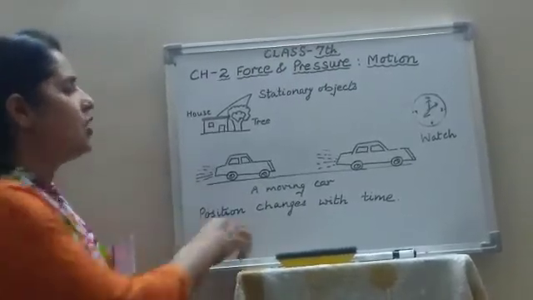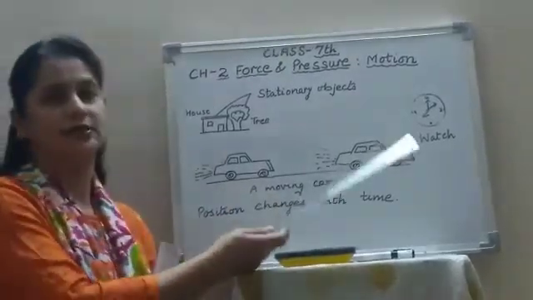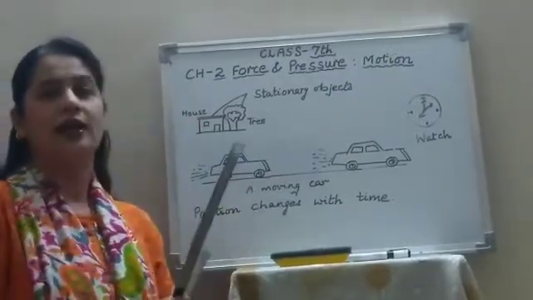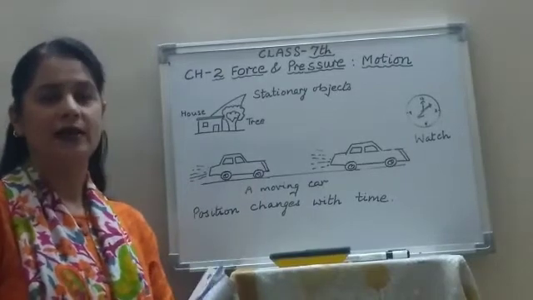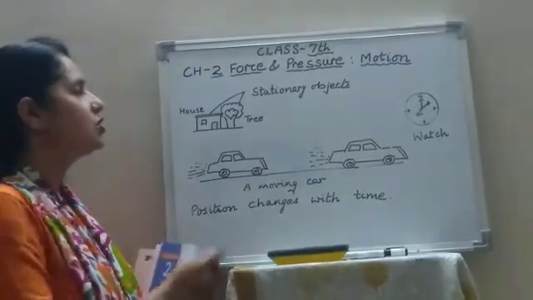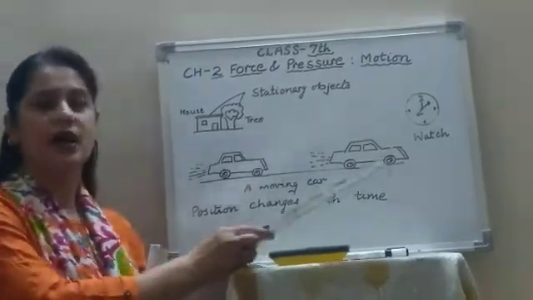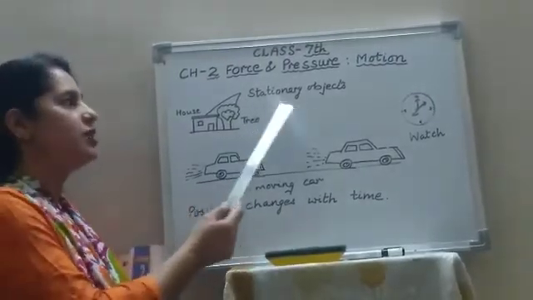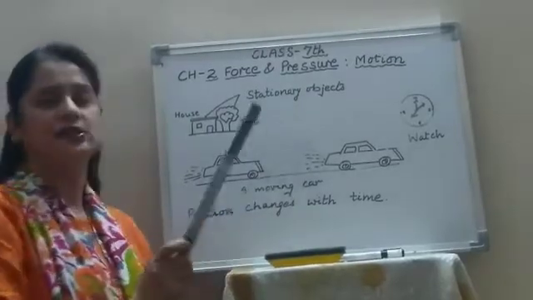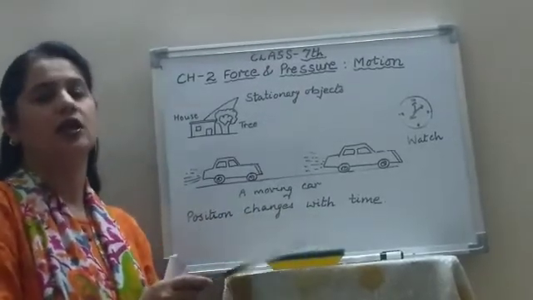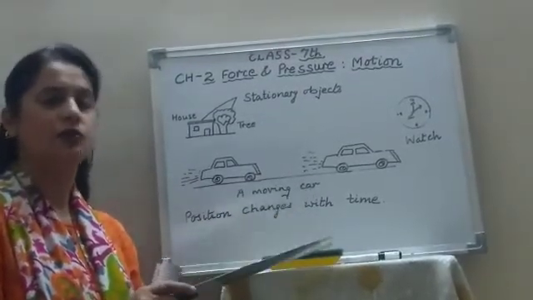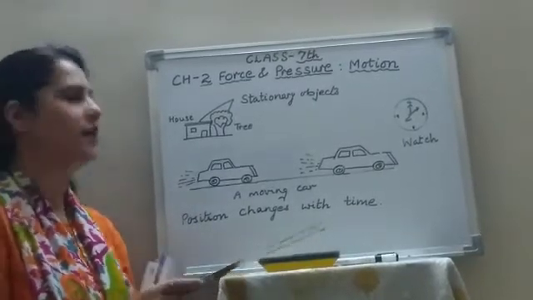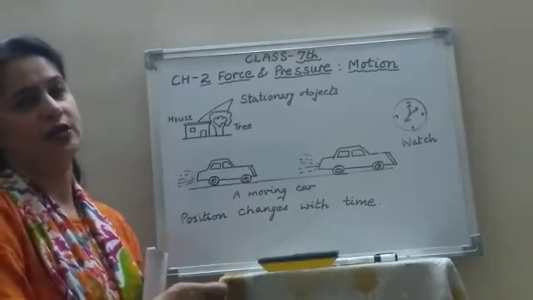Now there are many objects in our surroundings like house, tree, electric poles, buildings, schools. So all these objects are fixed at their places. So these objects are known as stationary objects. The objects which are fixed, which do not change their positions, those objects are called stationary objects.